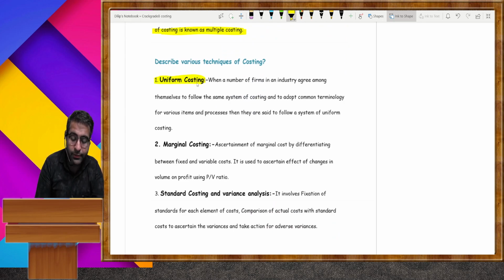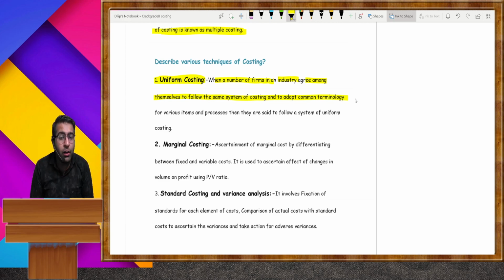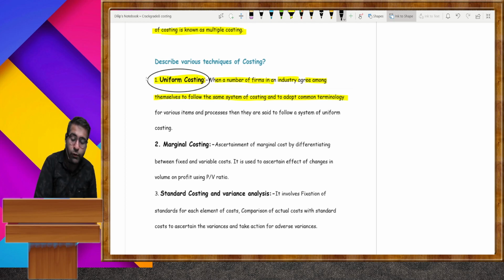First, uniform costing. When a number of firms in an industry agree among themselves to follow the same technique, the same method of costing, the same type of industry, they all want to follow the same technique or method, then this is regarded as uniform costing. Okay, marginal costing: ascertainment of marginal cost by differentiating between the fixed cost and variable cost.